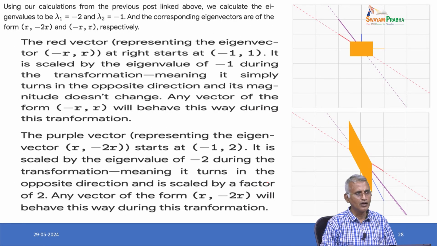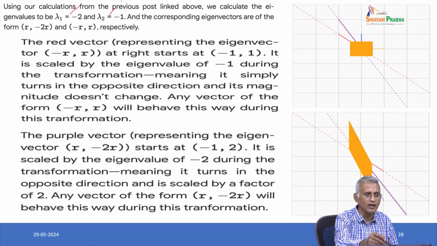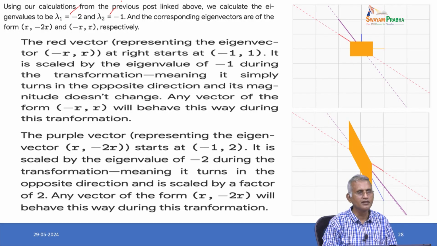Now, using our calculation from the previous post, we get lambda 1 and lambda 2, the two factors corresponding to the more generalized eigenvectors, let them be R, minus R and 2R, minus R respectively. R may be any real number.